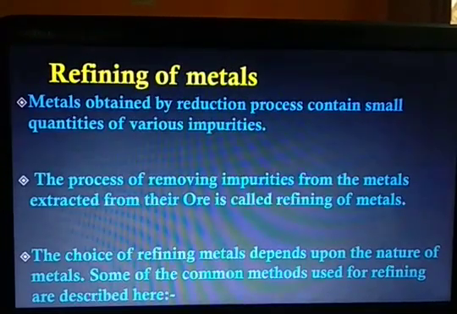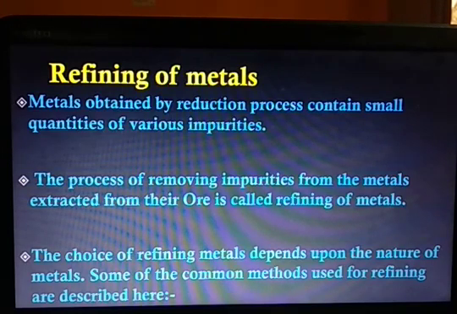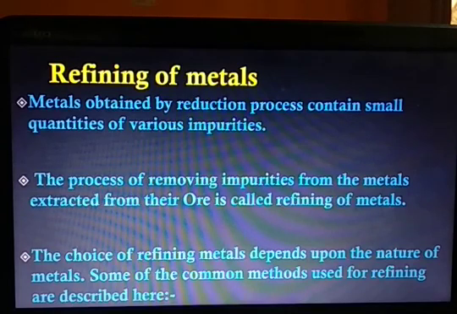Now we have obtained metals, but these metals obtained by the reduction process contain small quantities of various impurities. The process of removing impurities from the metal extracted from their ore is called refining of metals. Choice of refining method depends on the nature of metals. Some of the common methods used for refining are described here.